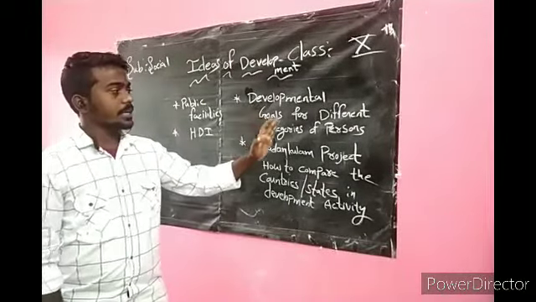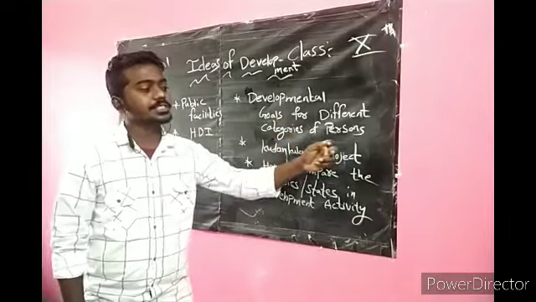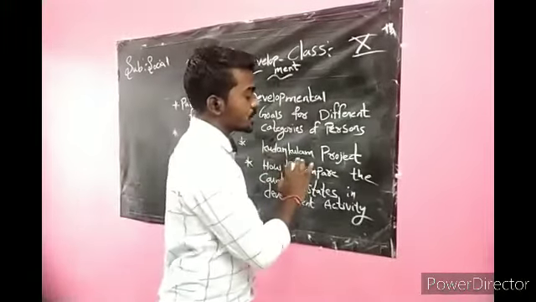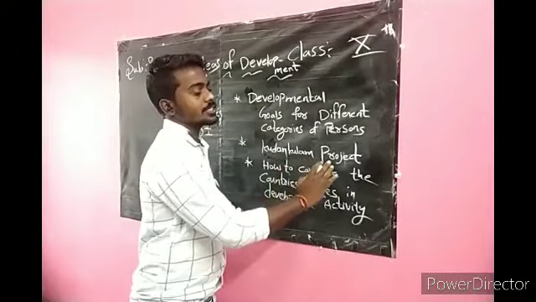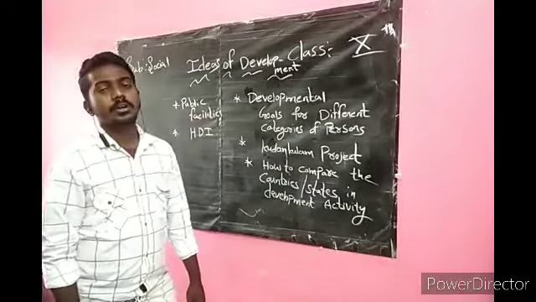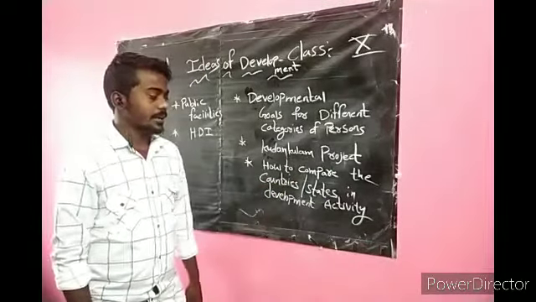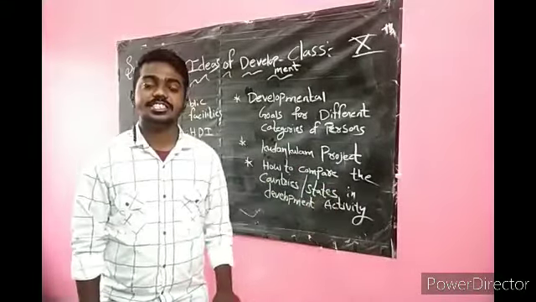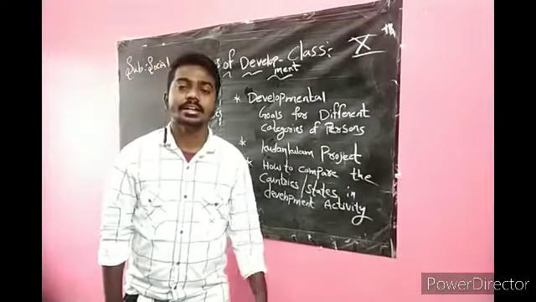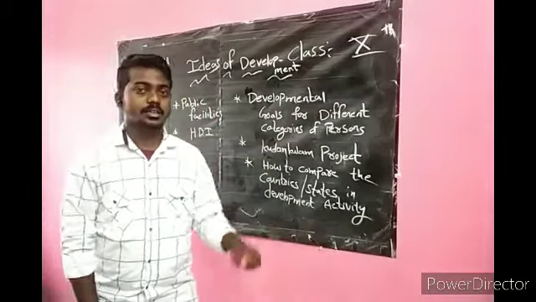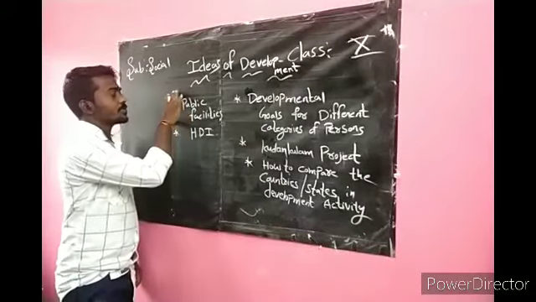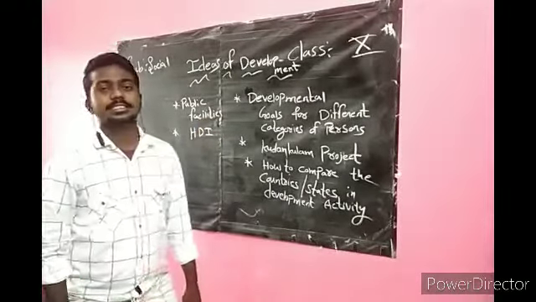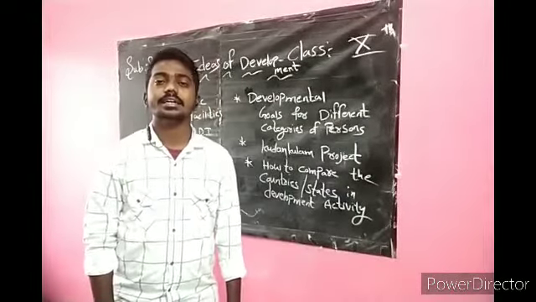Developmental goals for different categories of persons we will discuss in this chapter, and about the nuclear power project, Kudankulam project. Okay, Kudankulam nuclear power project. The next we can learn about how to compare the countries and states in development activity, and we will learn what is meant by public facilities and what is meant by HDI, Human Development Index.